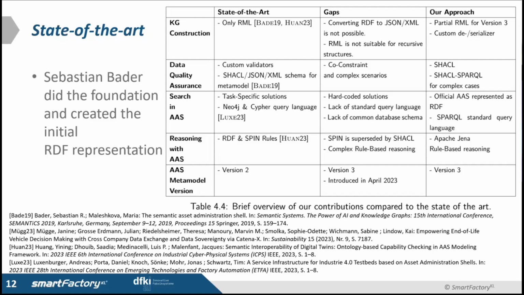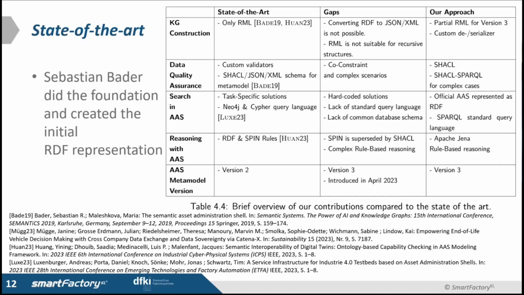Sebastian Bader did the initial work and created the RDF representation of AAS. Almost all publications use version 2 of the AAS. Here we use version 3, which is the recent version. Regarding the knowledge graph construction, people use RML. Initially, we also started with RML.